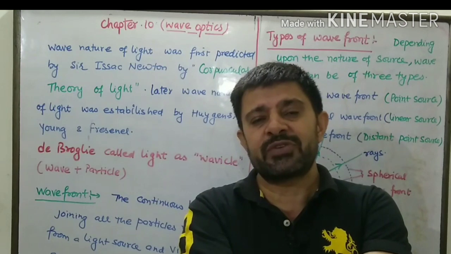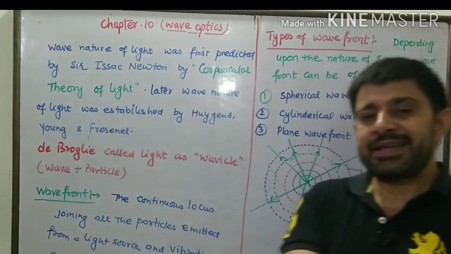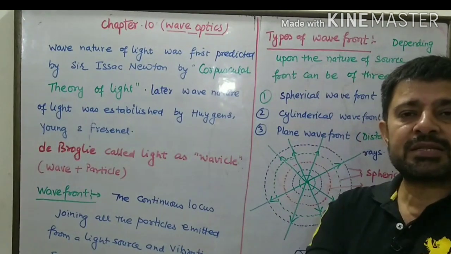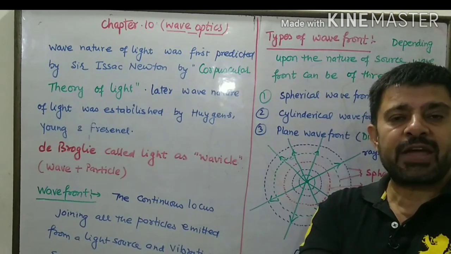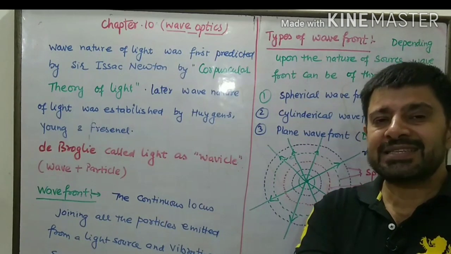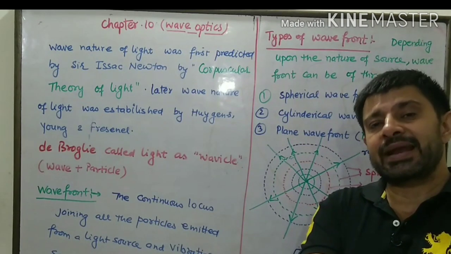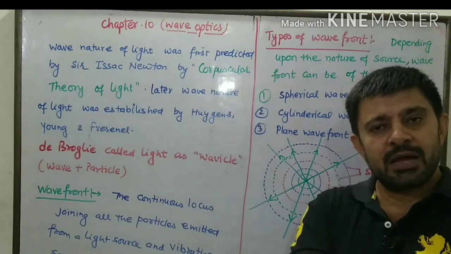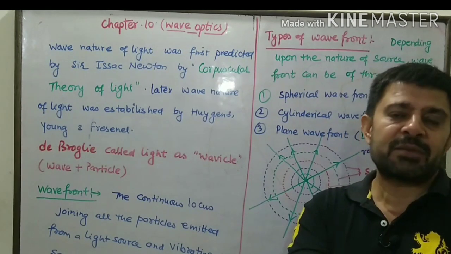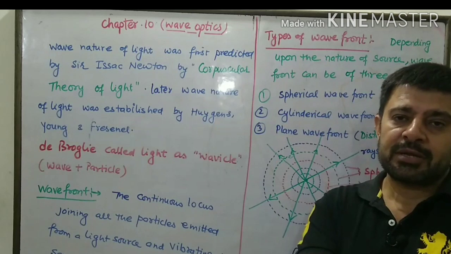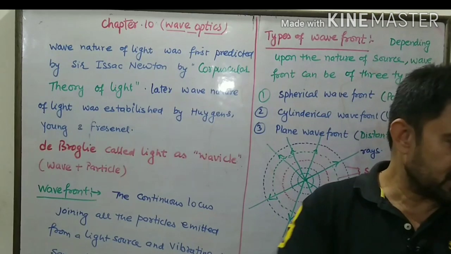According to Sir Louis Victor de Broglie, light is a wavicle, meaning light is wave plus particle. It has dual nature, dual character. It behaves like a particle at times and like a wave at other times. So this is the wave nature.